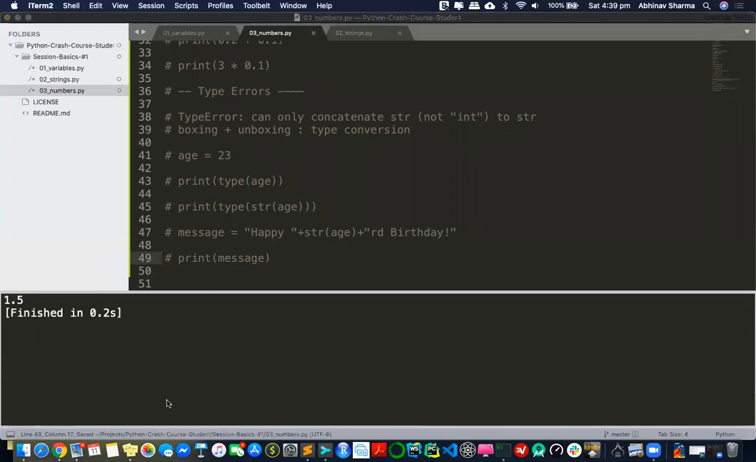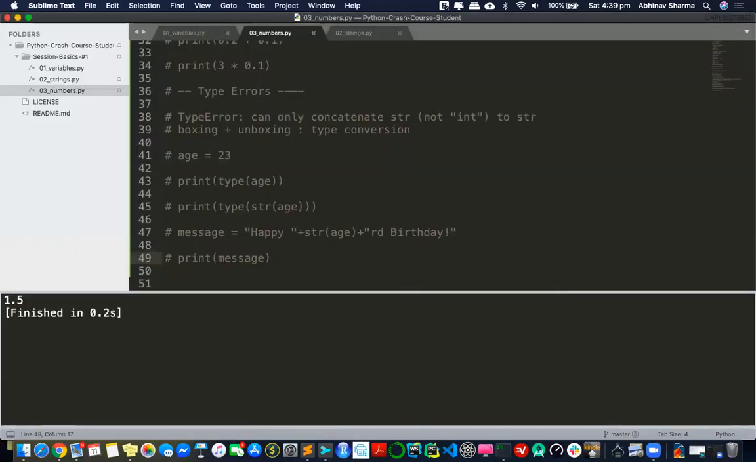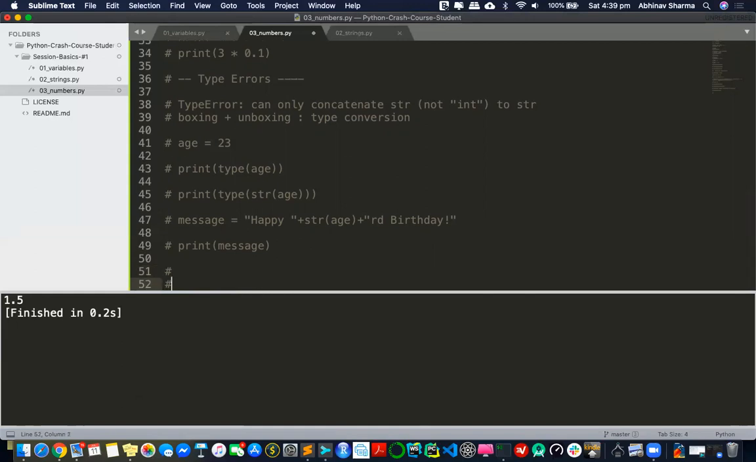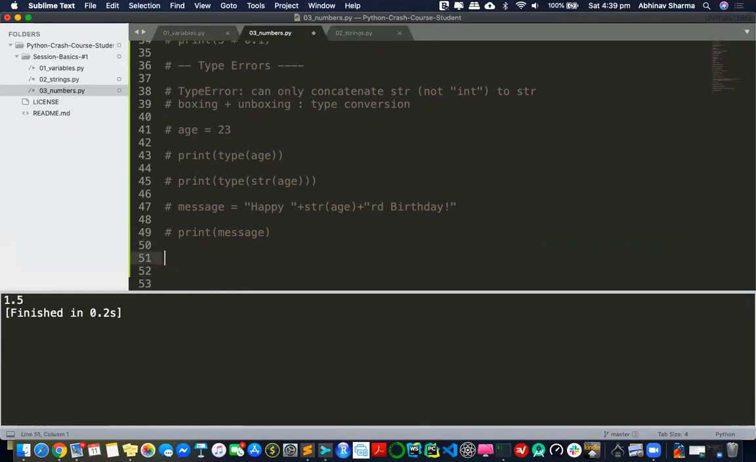So that's the numbers part. Now let's see comments. You have been seeing how I'm writing comments. I just write a hash and write something. If you want to write multi-line comments, you can add more hashes. That's a multi-line comment. There's nothing more than that in comments.